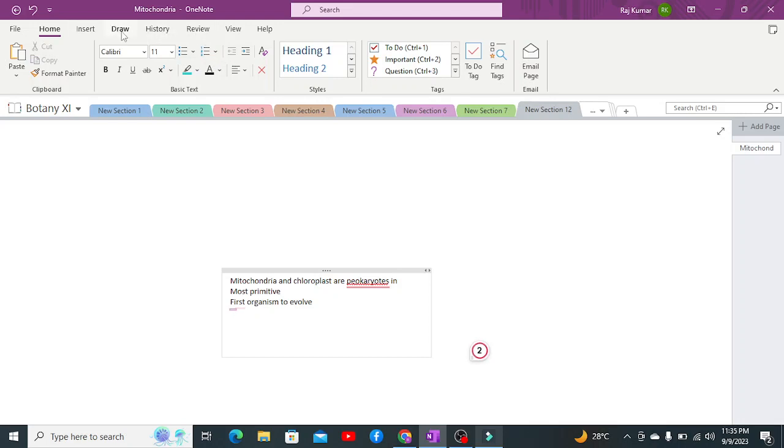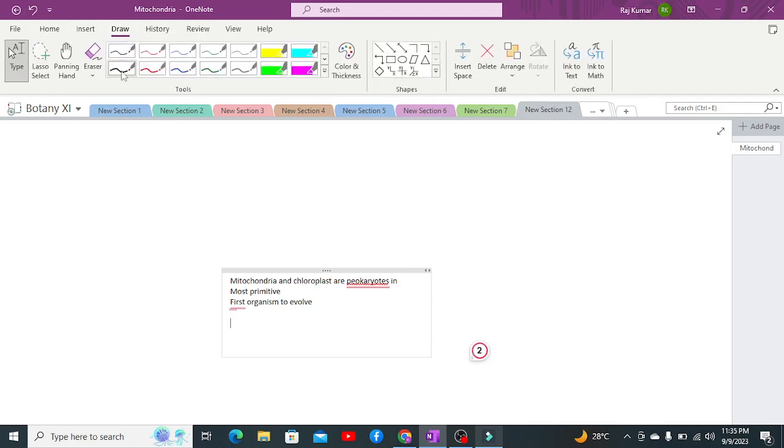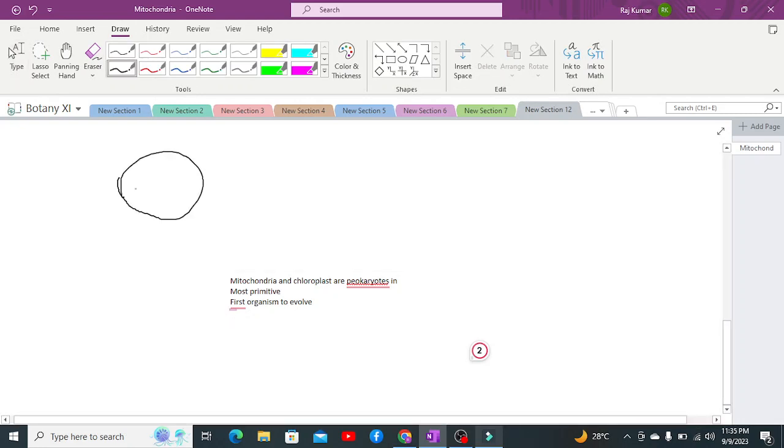for suppose this is mitochondria. This mitochondria was previously considered to be aerobic bacteria. When it comes to the concept of prokaryotes as the first organisms to evolve, the first organism to evolve was archaeobacteria.